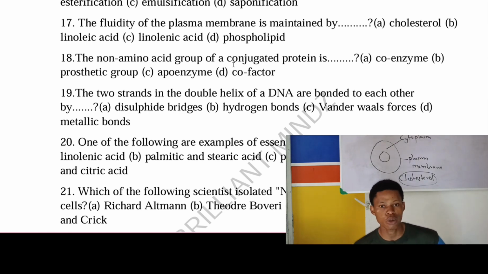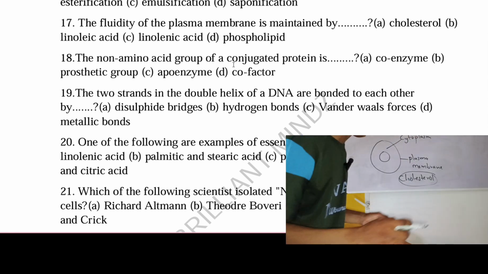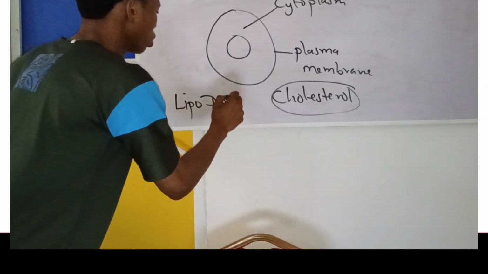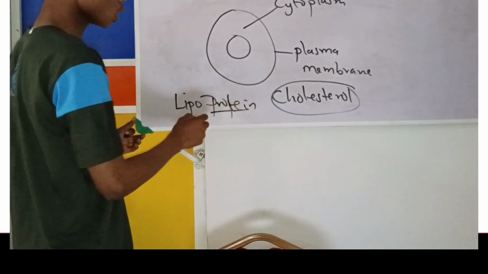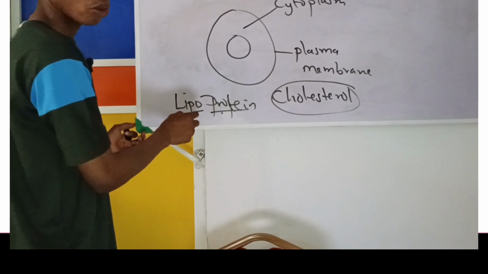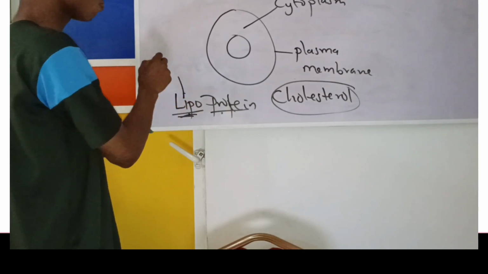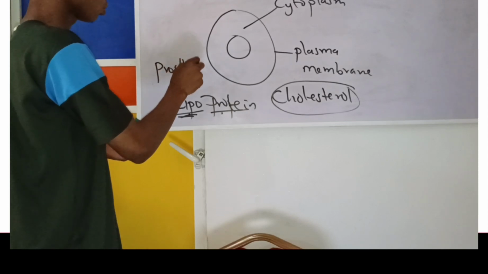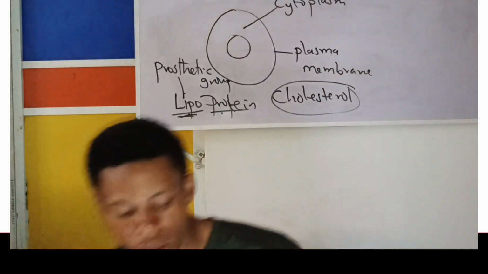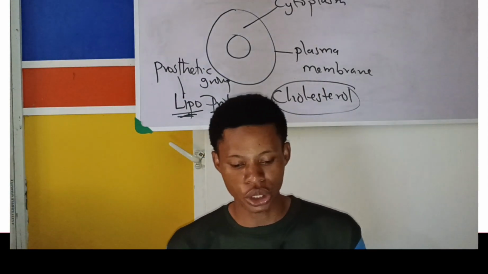B is the answer there, prosthetic group. Prosthetic group is just like an additional group. So, if you have something like glycoprotein, or let's say lipoprotein, you see this is protein, right? This is lipo, this is lipid. So you are attaching lipid to protein. This lipid is not an amino acid. This lipid here is called the prosthetic group. So the answer to that question is prosthetic group.